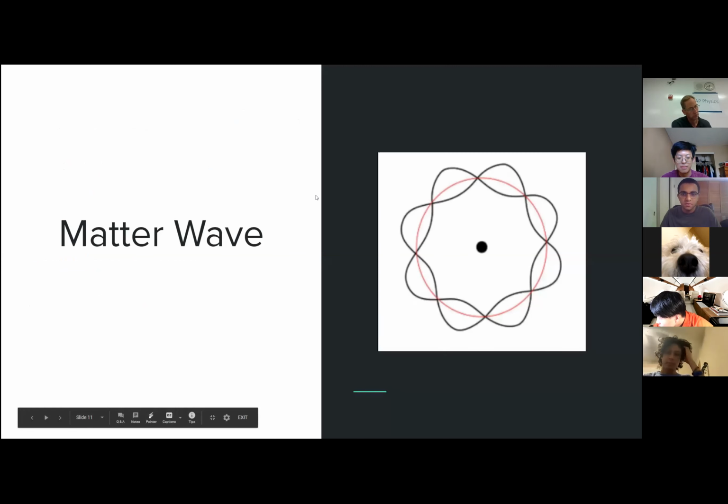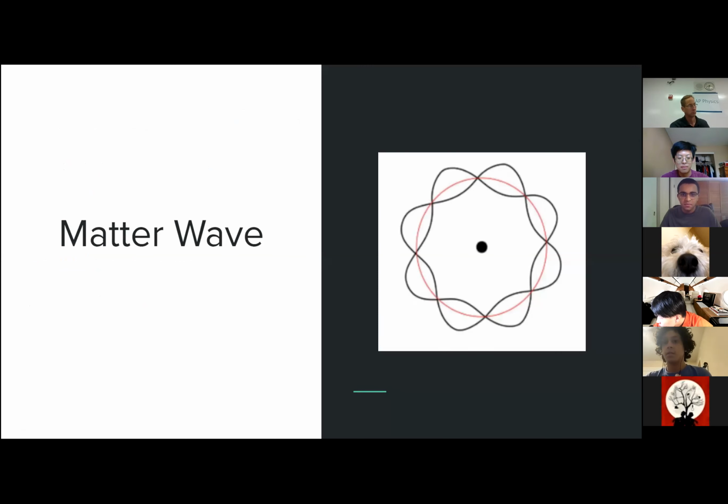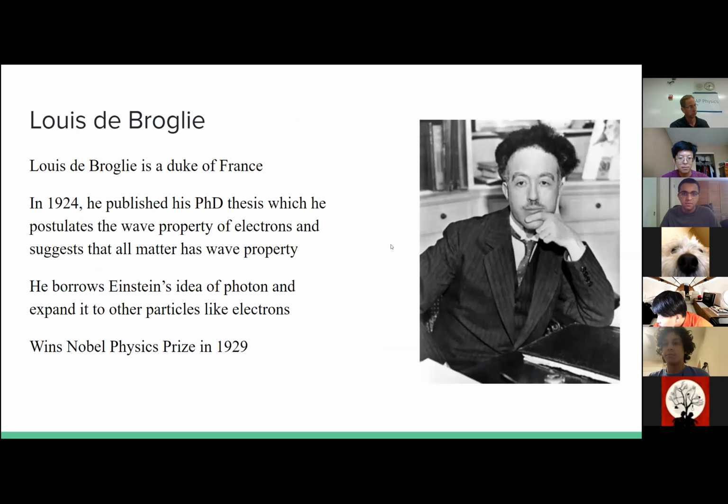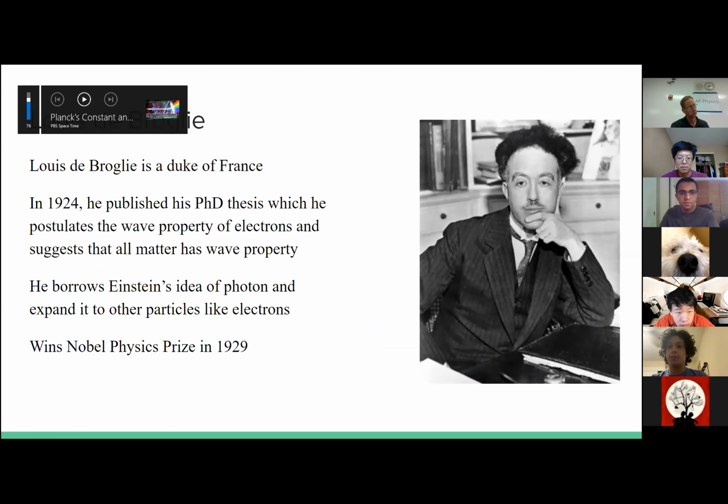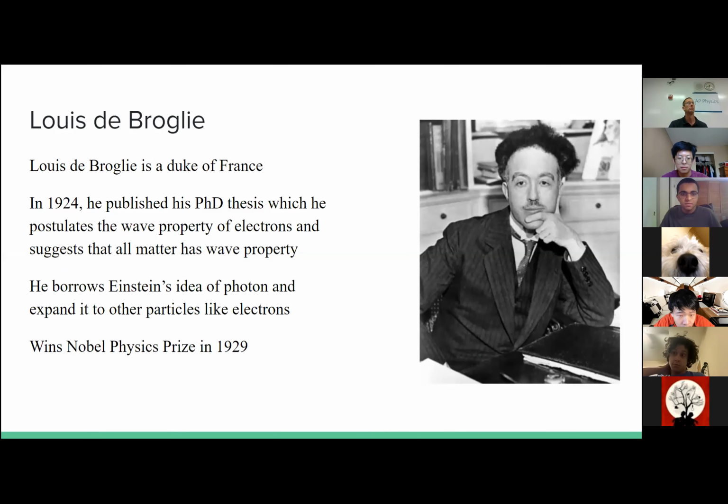So today our main topic will be matter waves. If we want to talk about matter waves, we need to talk about the person who first came up with this idea. His name is Louis de Broglie. He is from a ducal family of France, which means his father and grandfather were all dukes. His grandfather, I remember, used to be the prime minister of France.